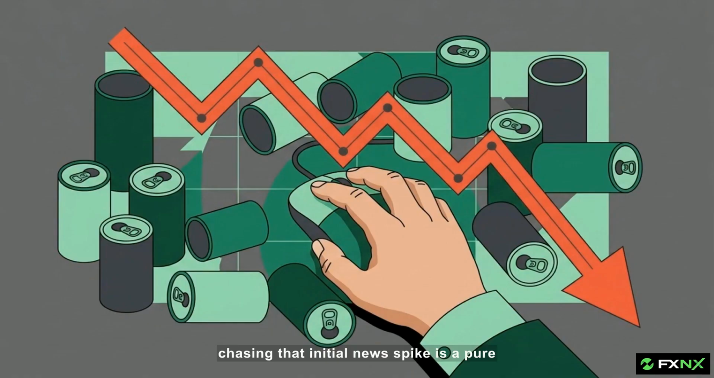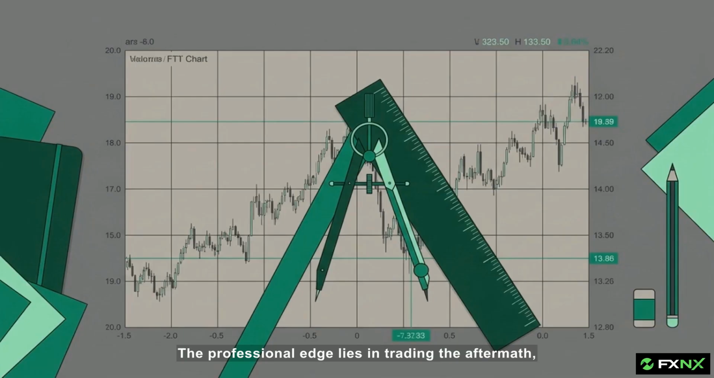Chasing that initial news spike is a pure gamble. The professional edge lies in trading the aftermath, calculating the exact moment that structural tension breaks to capture the high probability return toward equilibrium. This diagram illustrates a standard distribution bell curve.